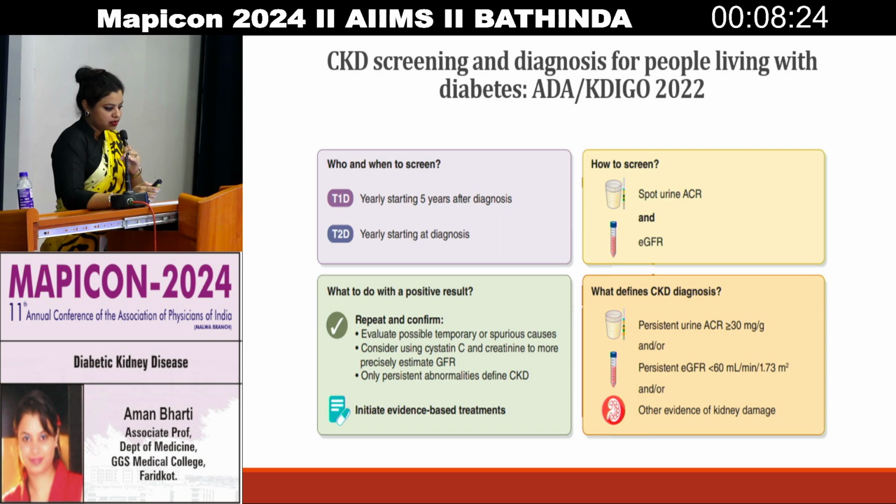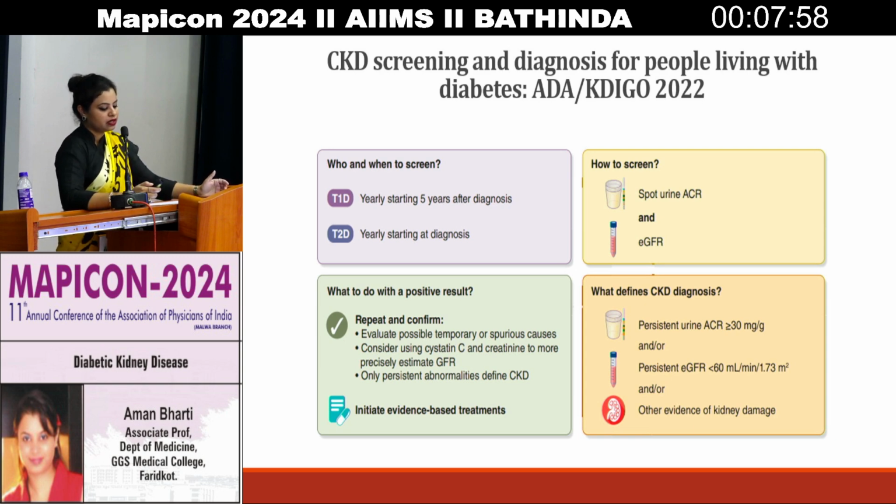Now what to do? What is the CKD screening and diagnosis for people living with diabetes? So who and when to screen? When patients come to you with type 1 diabetes, start screening for albuminuria yearly, starting 5 years after the diagnosis. In the case of type 2 diabetes, screen yearly starting at the diagnosis, and thereafter annually.